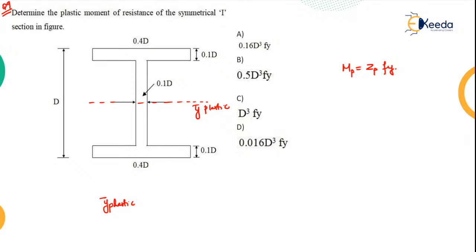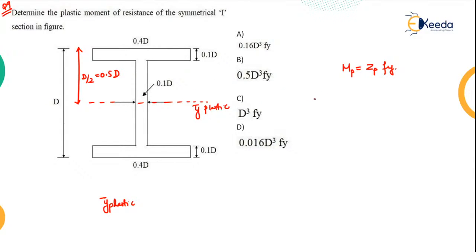So let me know how you go about this problem. Now what will be the area of this section, the area of the total section? Let me first write the depth of the plastic neutral axis. This is nothing but d by 2, or we can call it 0.5 d, because it exactly divides the section into two equal halves.